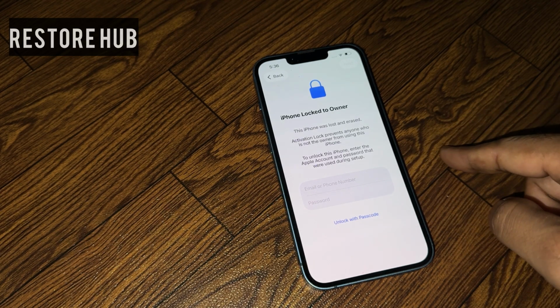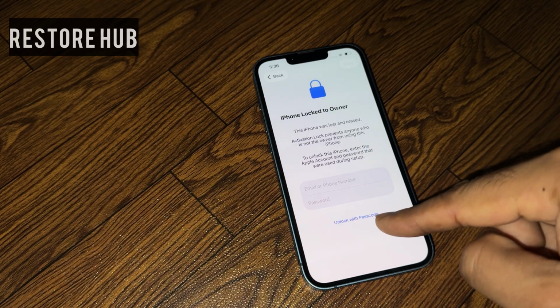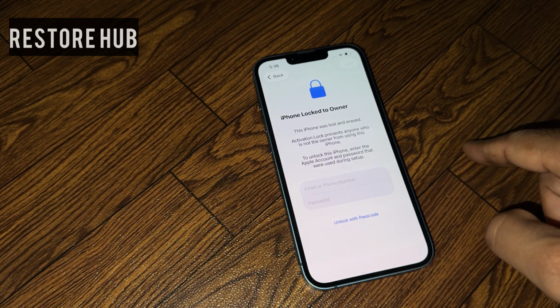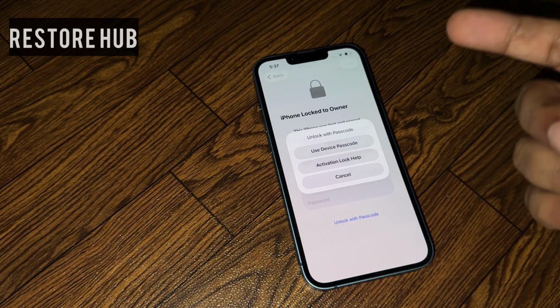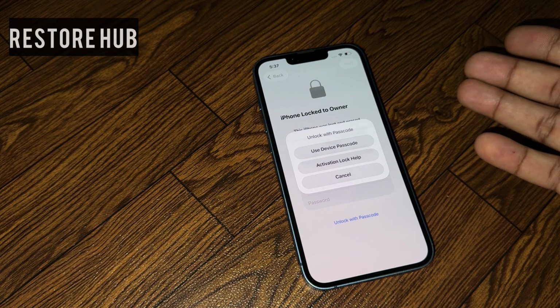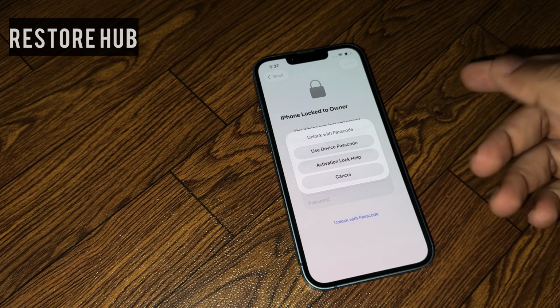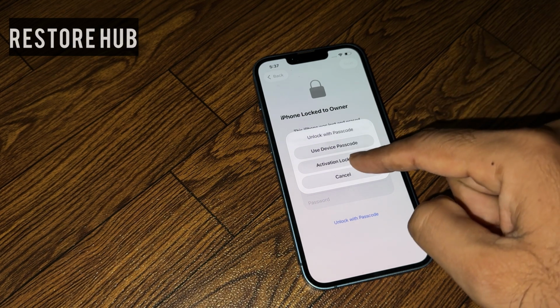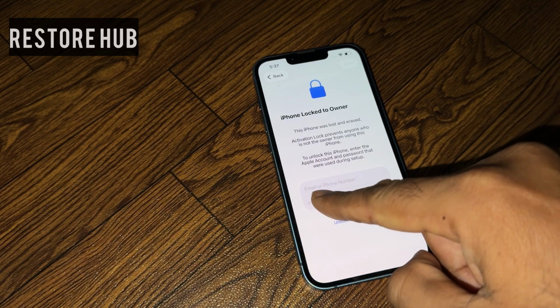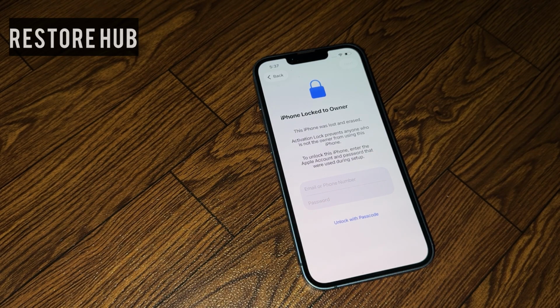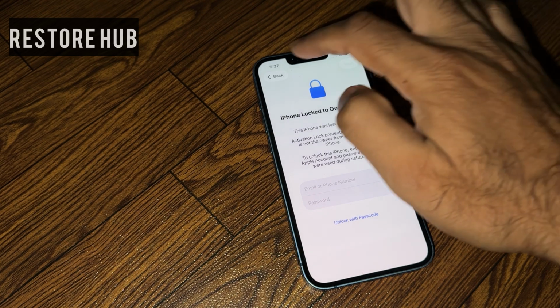Now you have two options here, Apple ID password or unlock with passcode. Simply select unlock with passcode. You can see it's asking for a passcode, but this time I don't know the password, so cancel. I also don't know the Apple ID or password, so just go back.